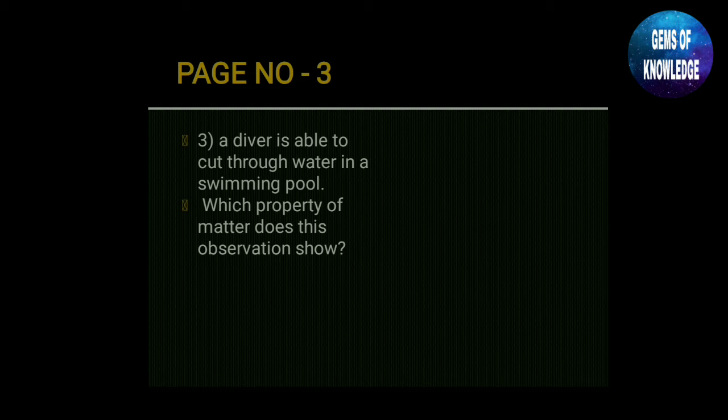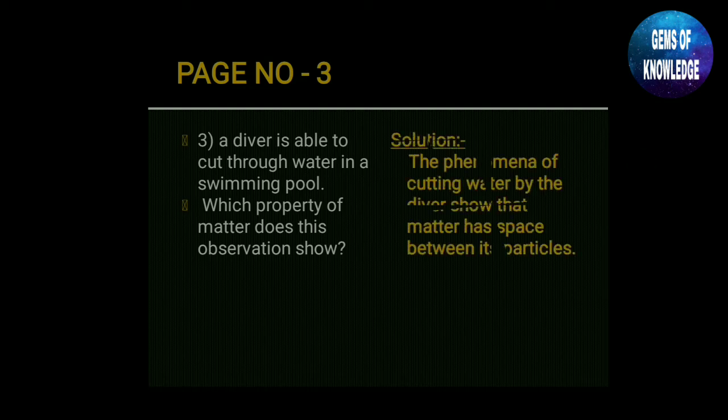The answer is that the phenomenon of a diver cutting through water shows that matter has space between its particles. We have to identify which property of matter this shows, and the property used is that matter has space between its particles.